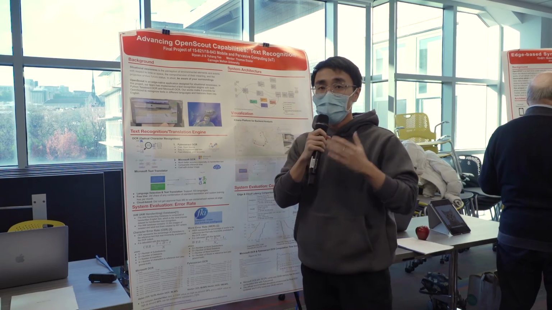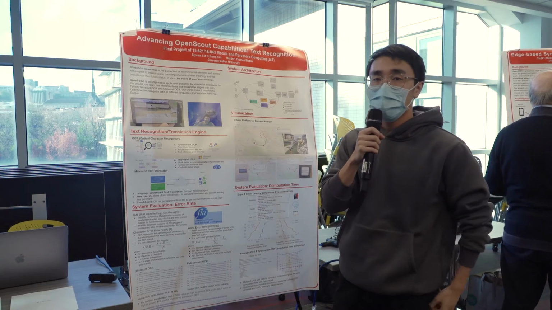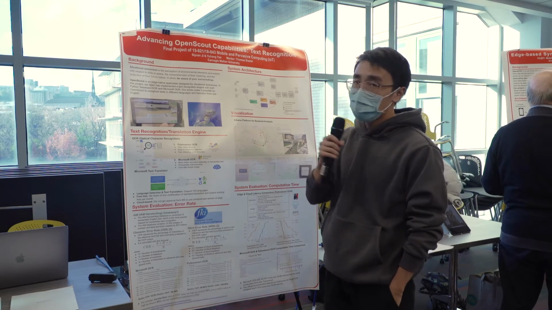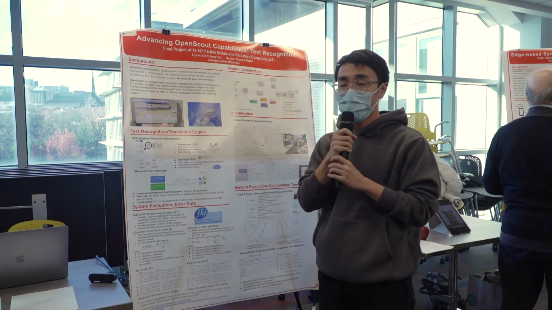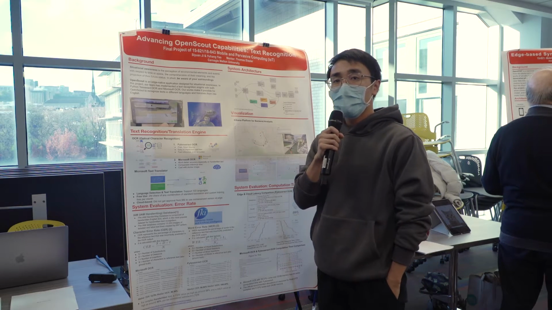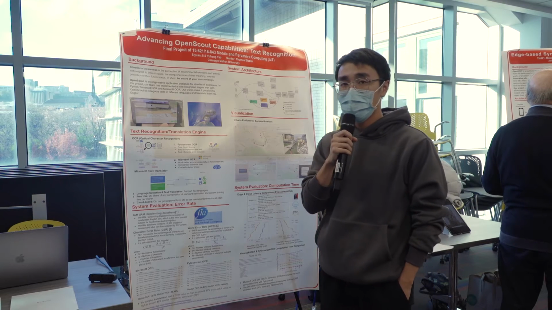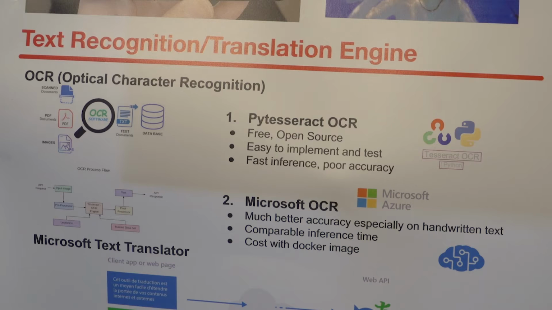So what we did in this project is to extend the capability for OpenScout project and to make it support text recognition and translation. So we have investigated several OCR engines, and we decided to choose two of them. One is Python Tesseract OCR, and the other is Microsoft OCR. We choose those two engines because they are quite distinct to each other. Python Tesseract OCR is free, open source, and easy to implement. Even though the inference speed is fast, it has not very good accuracy.